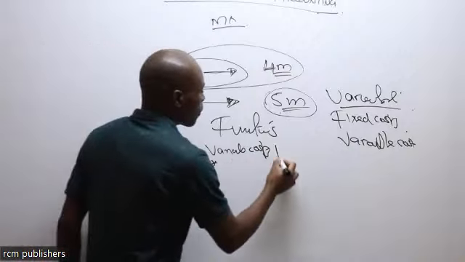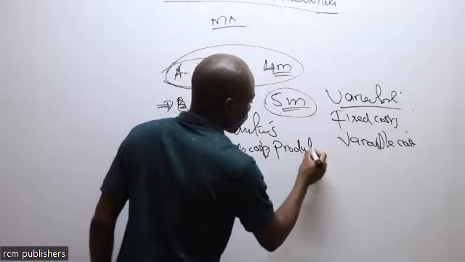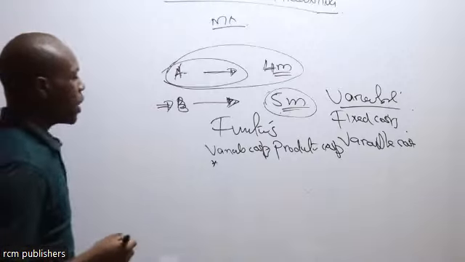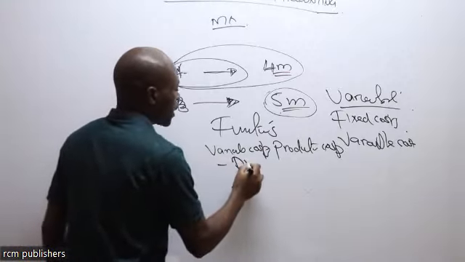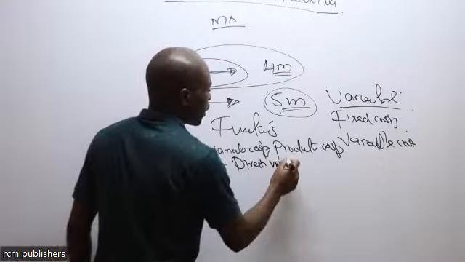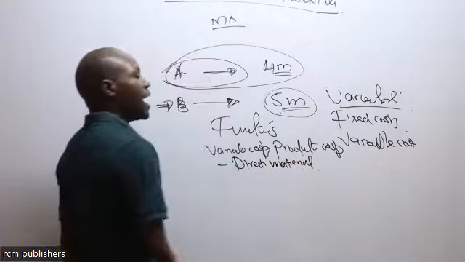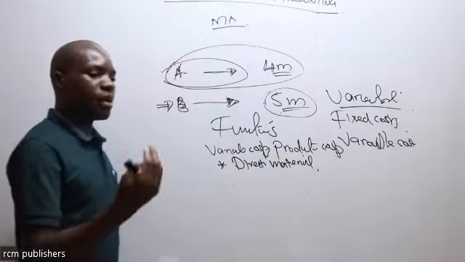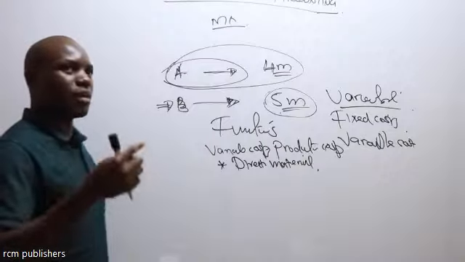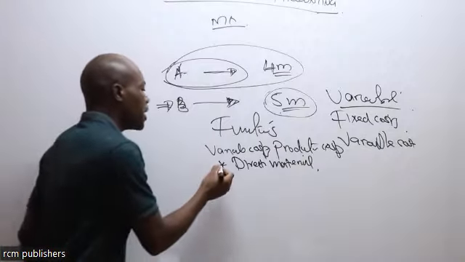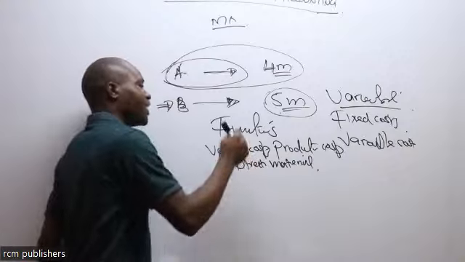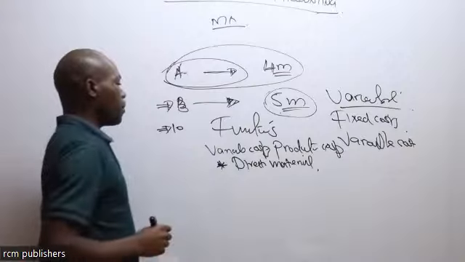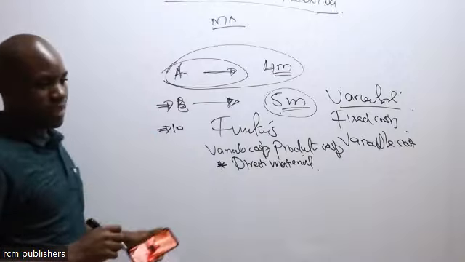So we have variable production costs. In these variable production costs, we are going to look at what we call direct material. Remember, as you continue producing goods, then you need an increase in the number of raw materials. And that increase in raw materials is dependent on the goods that you are going to produce directly. If I increase the goods by 10, it means I also need to increase the quantity of raw material by 10.